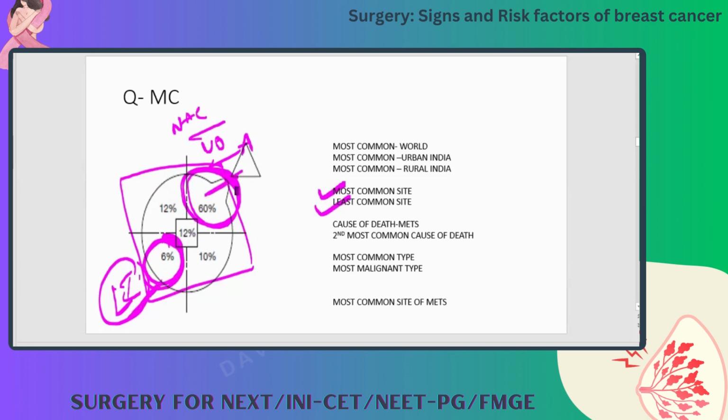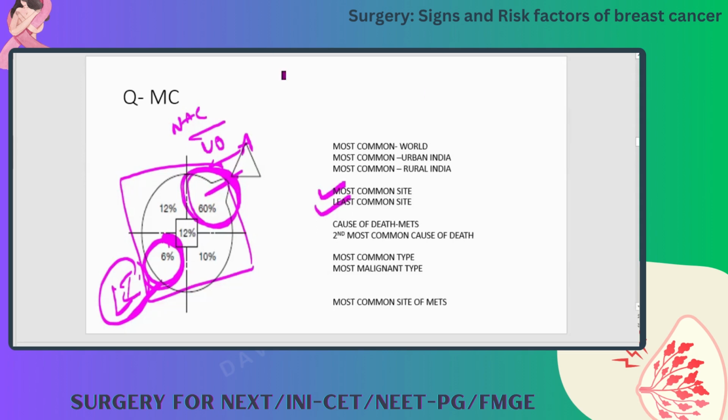Why is it so? Upper outer has more glandular tissue than the lower inner side, so there is more chance of having malignancy. 60% of malignancies arise here only.